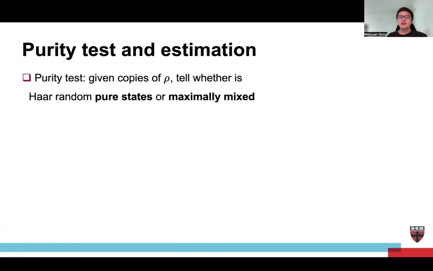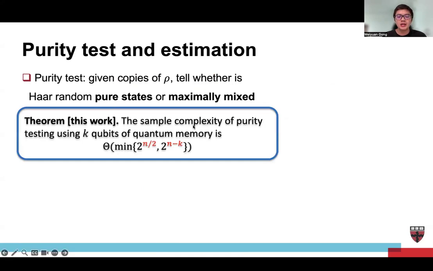Okay, as a byproduct of our technique, we can also consider purity test and purity estimation. For purity test, you are given copies of rho, and the goal is to tell whether it is a hard random pure state or the maximally mixed state. Here we show that the sample complexity for purity test using k qubits of quantum memory is the minimum of 2 to the n over 2 and 2 to the n minus k.